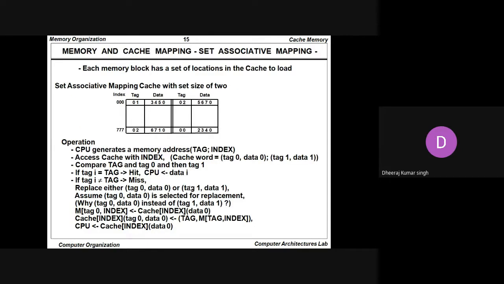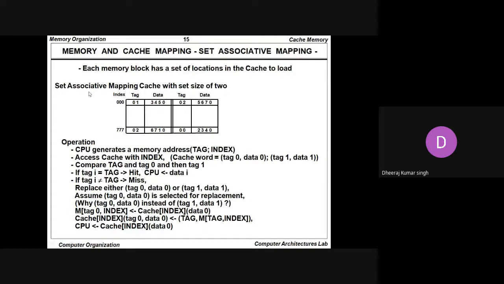So memory and cache mapping, the third type, is basically known as the set associative mapping. Each memory block has a set of locations in the cache to load. So we are saying here that each memory block has a set of locations in the cache to load. Set associative mapping cache with set size is represented here: index is there, tag is there, data is there, again tag is there, again data is there, and this is the set associative mapping cache with set size of 2.